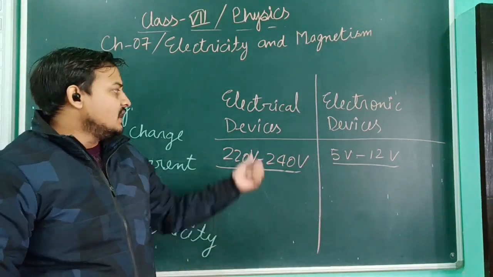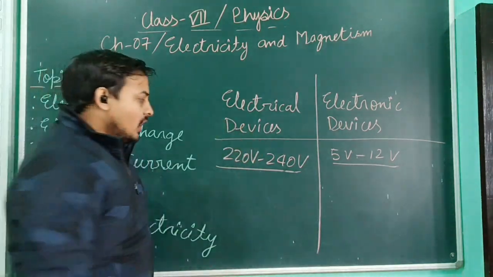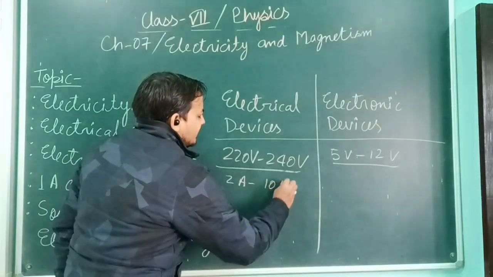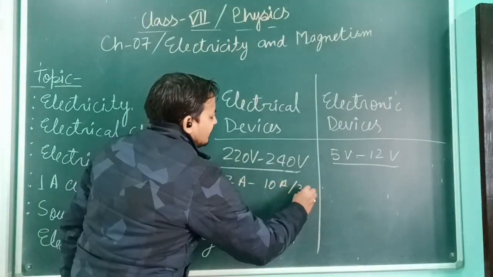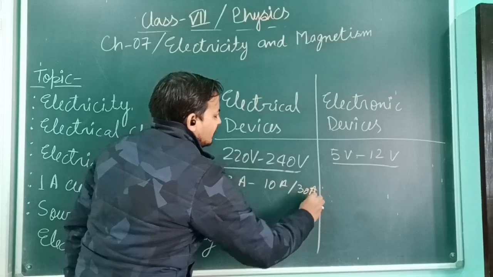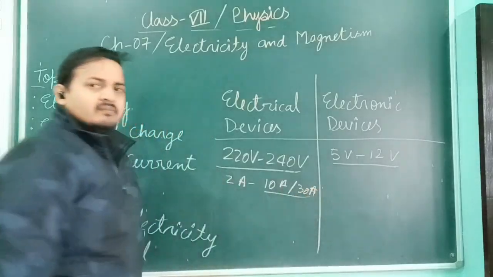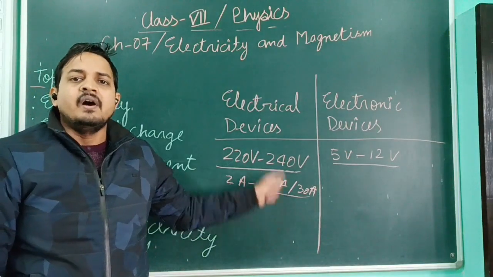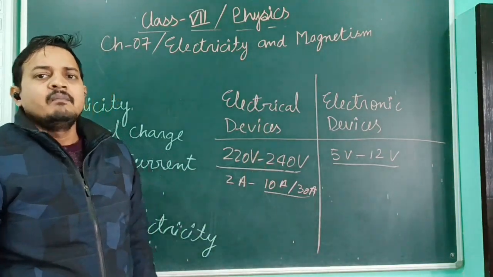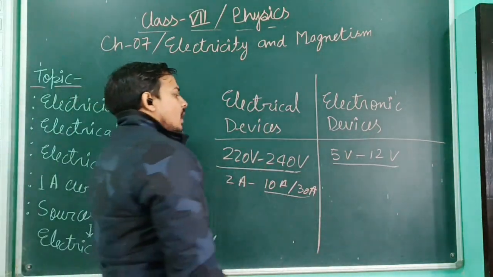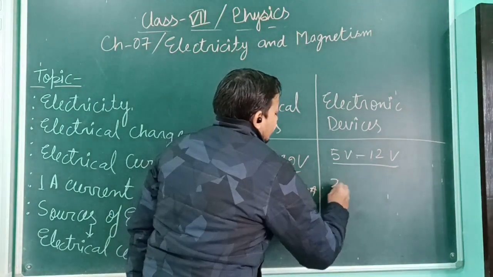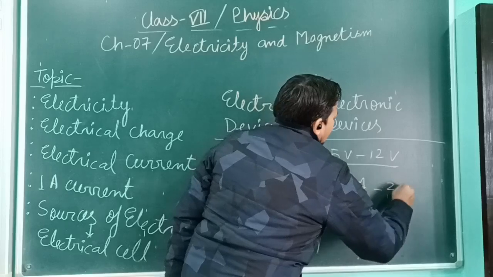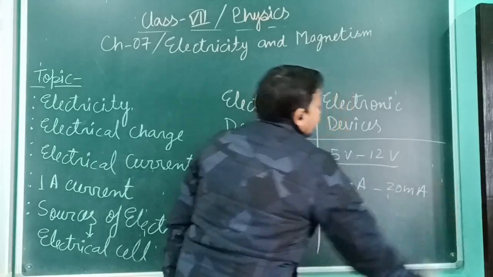If I am talking about the electrical devices, the majority of devices take 2 ampere to 10 ampere, or you can say approximately 30 ampere. The maximum value will be 30 ampere. Okay, so this is the range of the electrical current for all the electrical devices. But what about the electronic devices? All the electronic devices are operated on 2 milliampere to 20 milliampere.